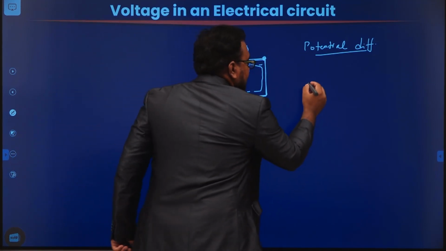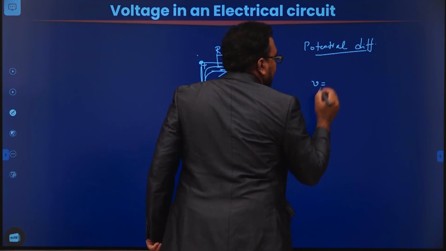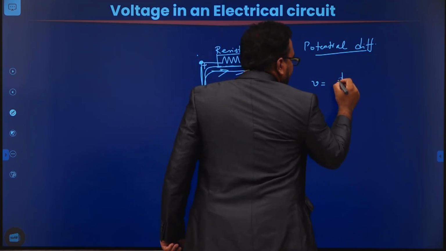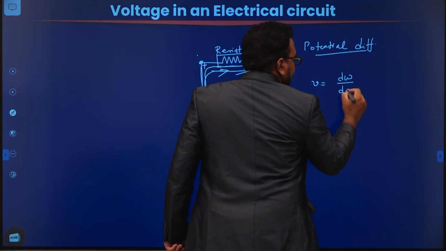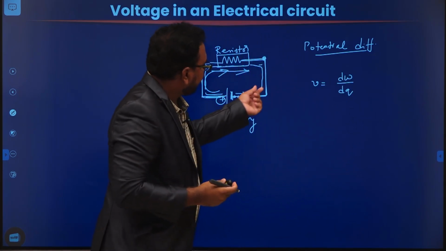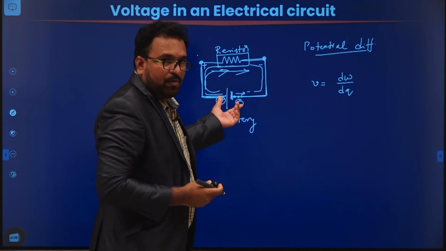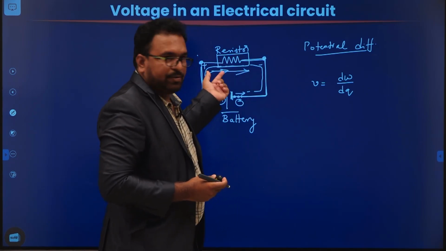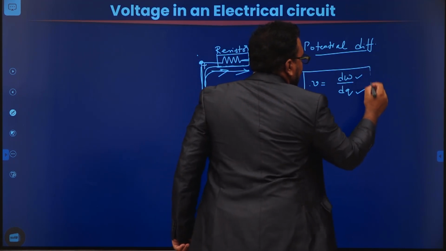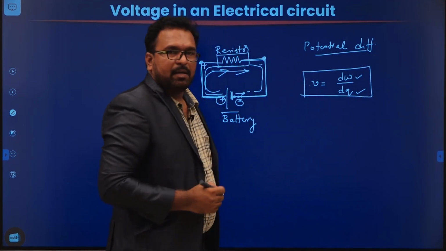Mathematically, how are we going to express it? Work done in moving a charge, because the charge is going to drift from one point to another point in the circuit. So how much work you perform to move the charge in the circuit, this is how we are going to represent the voltage mathematically.